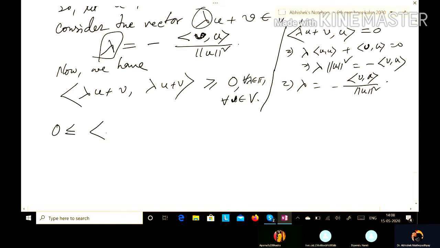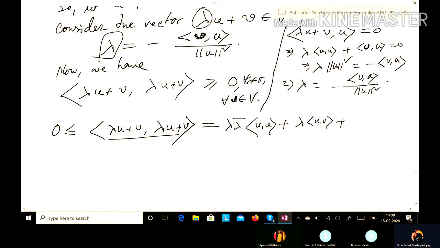So 0 is less or equal to the inner product of lambda u plus v with lambda u plus v, and this can be expanded as lambda lambda bar inner product u comma u, plus lambda inner product u comma v, plus lambda bar inner product v comma u, plus inner product v comma v.